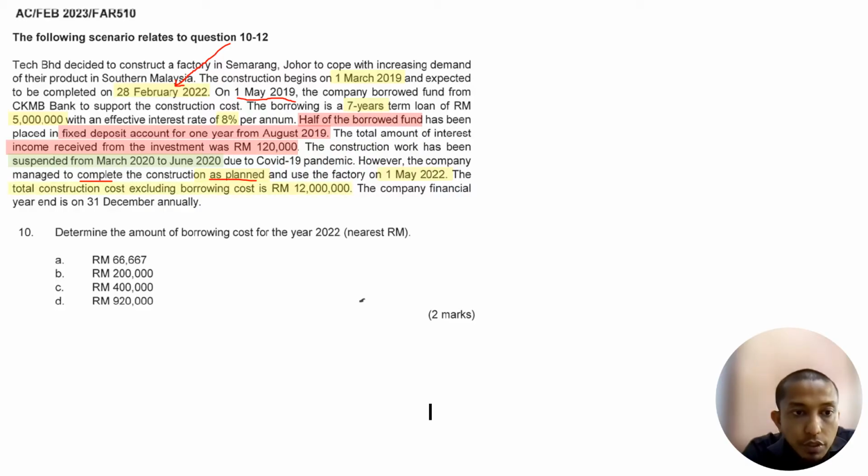So the total construction cost is 12 million excluding borrowing cost. The year end is 31st December every year. So now the question asks you to determine the amount of borrowing costs for the year 2022.